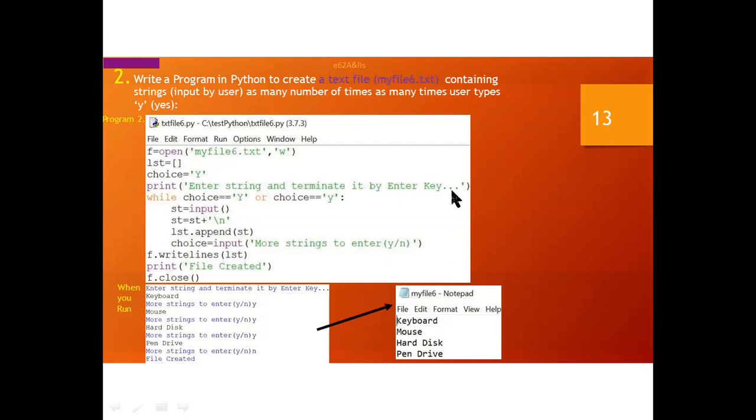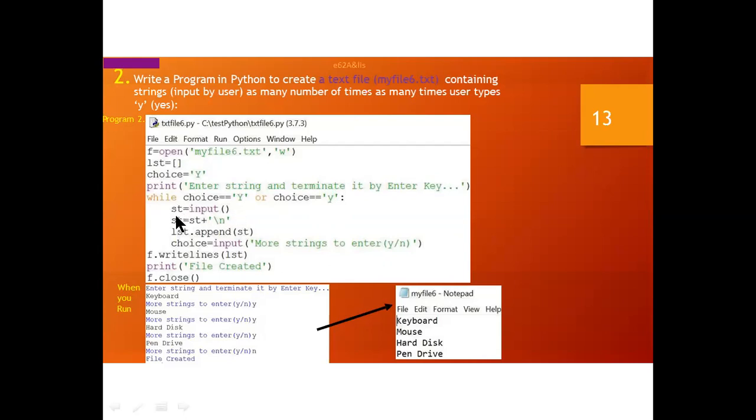When you press the enter key, it will be terminated. If choice equals capital Y, which I have assigned here, or choice equals small y, it will check both values, capital or small, because their ASCII codes are different.